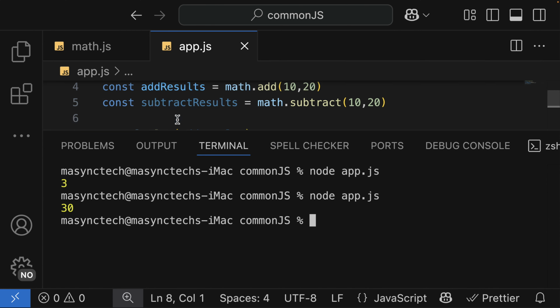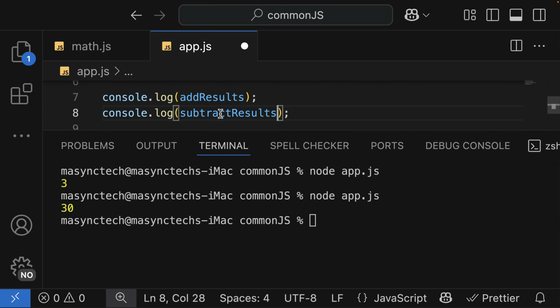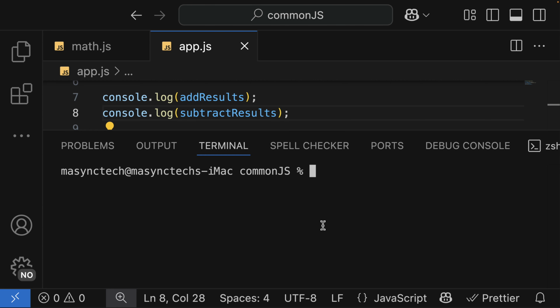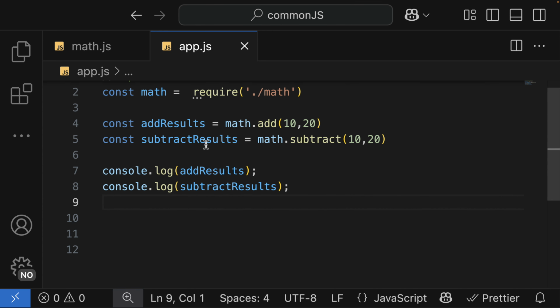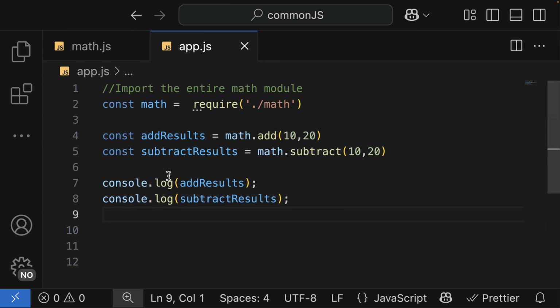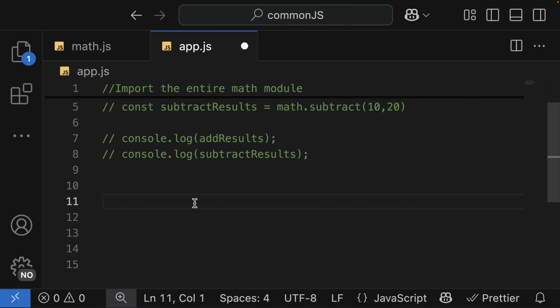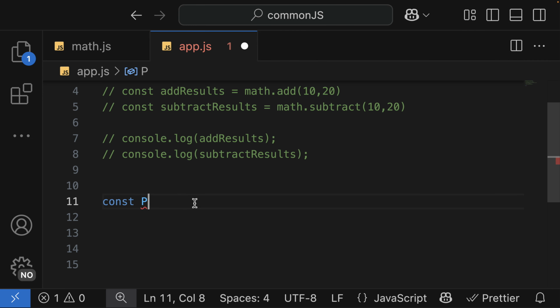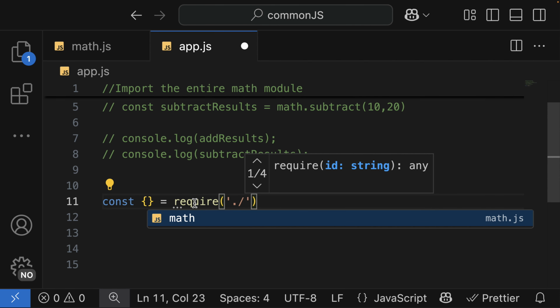What about if I log the subtraction also as subtractResult? Let me clear it, and I got minus 10. And we have a better way when we are importing it. When using multiple exports, instead of using math or the function name, we can destructure. So let me comment out everything here, and I'm going to destructure by saying const, then an object, equal to require. Then we're going to require the math object.